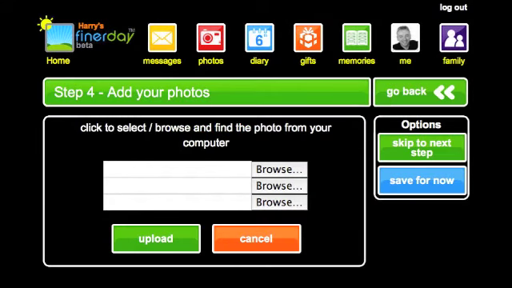Step 4 is to add photos. If you don't want to add photos yet, or at all, click on the Skip This Step button. Please note that you have to add photos if you have chosen the photo album layout.